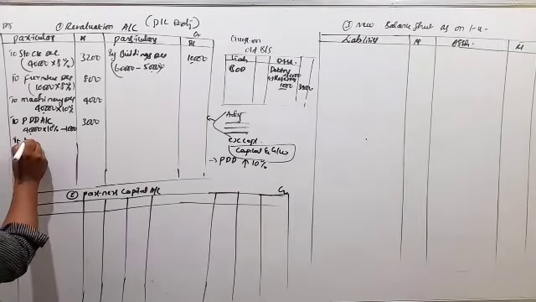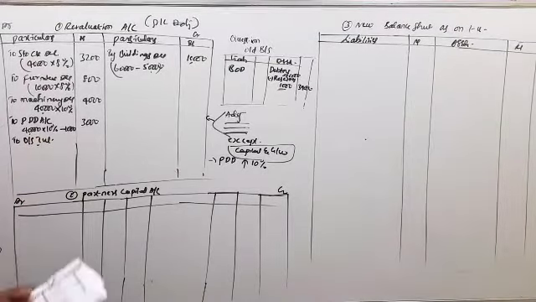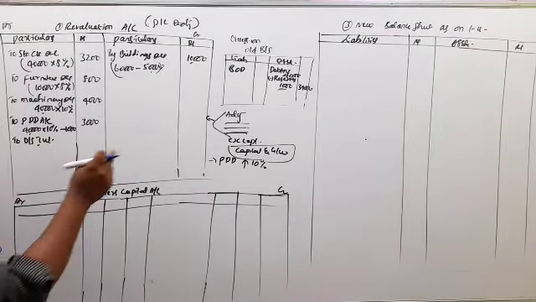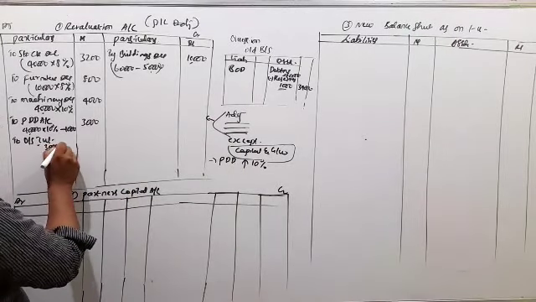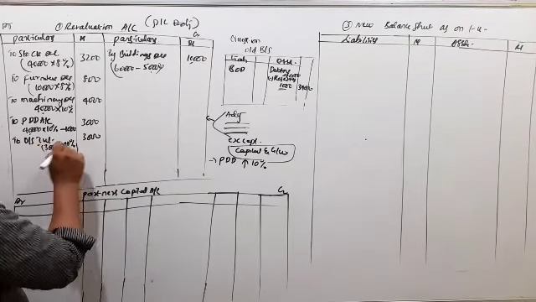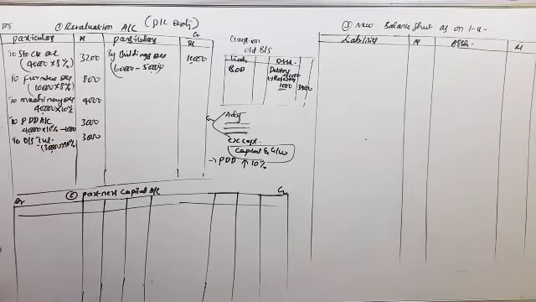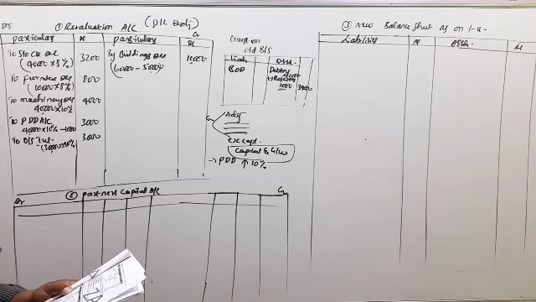So outstanding interest on BOD. The BOD amount in the balance sheet he has given is 30,000. So 30,000 into 10% is 3,000. So this is the outstanding interest, 3,000.